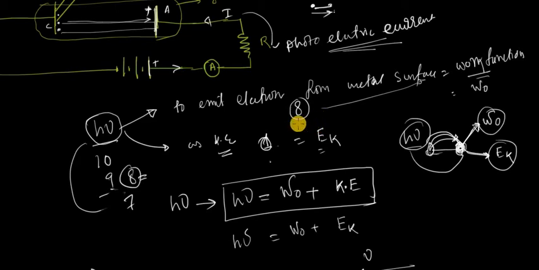For example, I am using a special type of metal which has a work function 8. These are hypothetical values, we are using 8 to understand the physics. Suppose we are using a metal which has a work function 8. If you use a photon having energy less than 8, means 7, this much energy is not sufficient to liberate the electrons from the metal surface, because the electron needs 8 amount of energy to liberate from the metal surface, but your incident photon has energy less than 8.